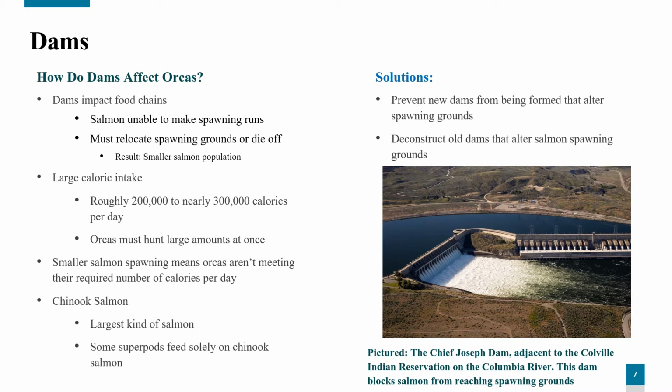Dams limit the number of salmon that are able to spawn, leading to smaller populations and schools for orcas to hunt. In order to restore salmon runs in the areas orcas inhabit, natural spawning grounds must be restored. This involves preventing new dam construction in spawning areas and deconstructing existing dams so that natural water flows can be restored and more areas of the river can be accessed. While these aren't the only solutions to the issues caused by dams, they are the most effective. Solutions like fisheries have proven to be lackluster as they have been unable to recover the largest sized fish that orcas rely on.